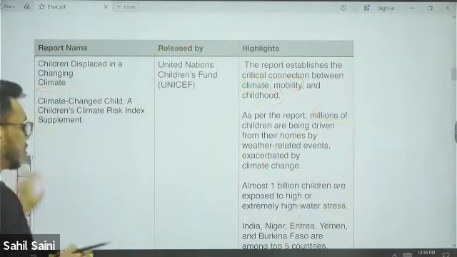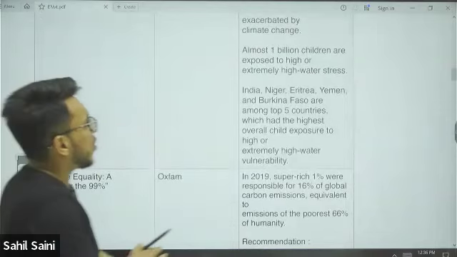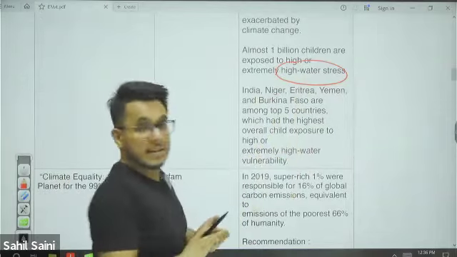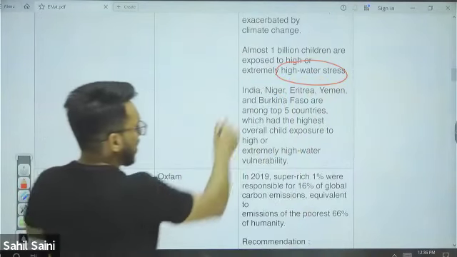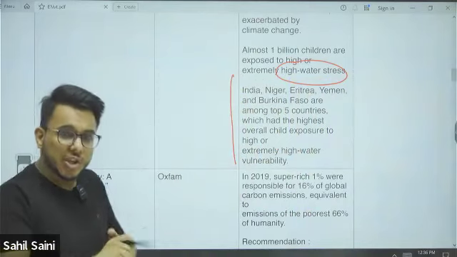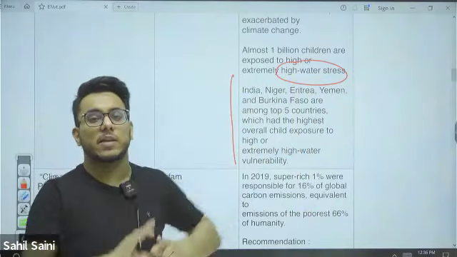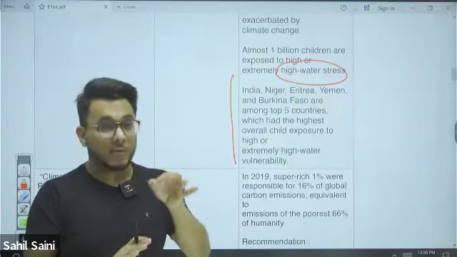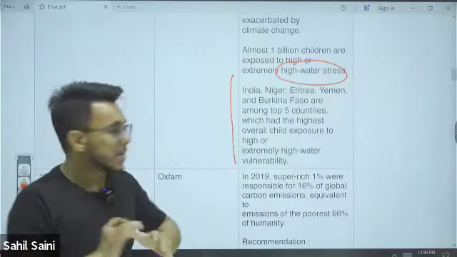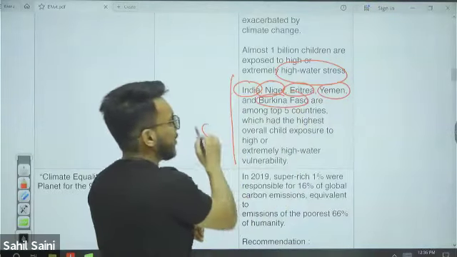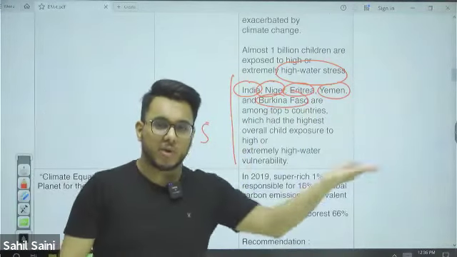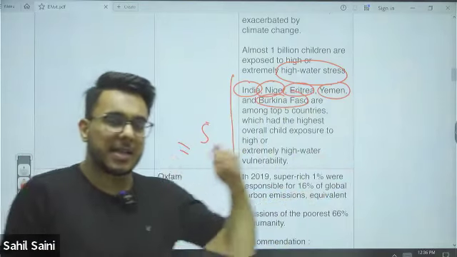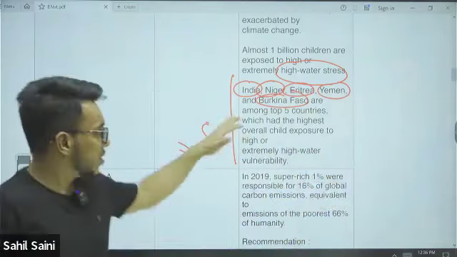Once they migrate, they are not able to continue their education. Also, children are exposed to water stress. They are also exposed to environmental stress because of the climate change that is happening. And these are the countries where the highest stress is on the children, specifically because of climate change. India is also there. So this report you need to remember. India, Niger, Eritrea, Yemen, Burkina Faso. These 5 countries are where children are exposed to water stress because of climate change. So climate change is having the highest negative impact on children here.